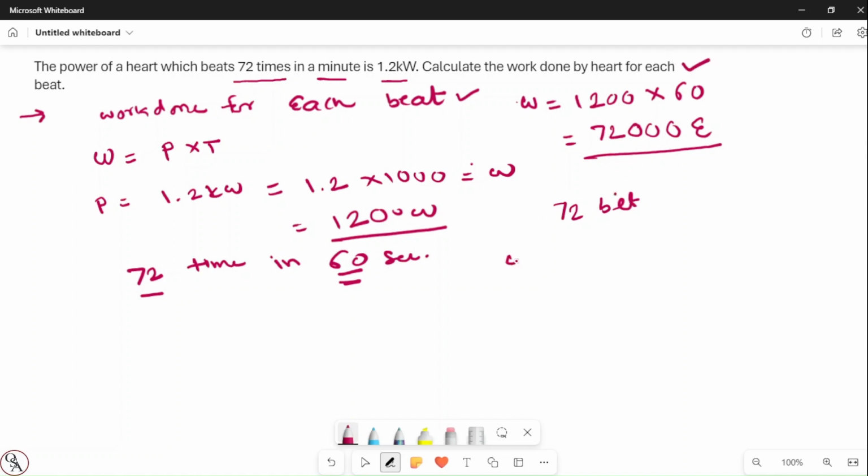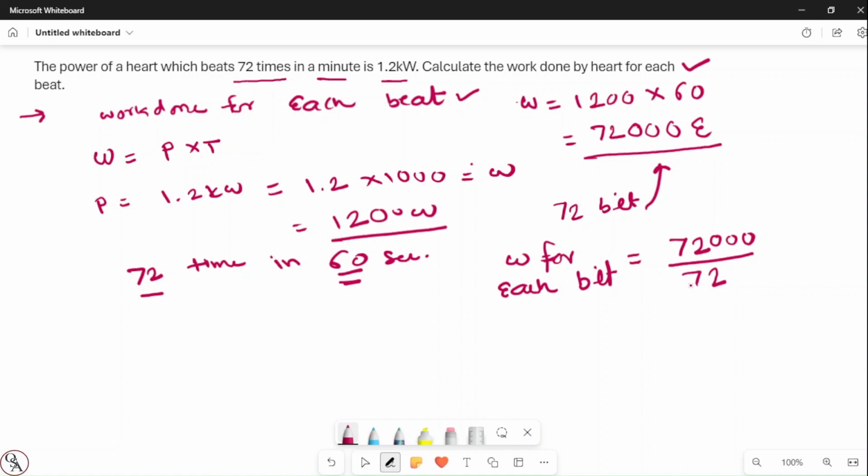So the work done for each beat is equal to 72,000 divided by 72, because this work done is for 72 beats, right? We have to calculate per beat.